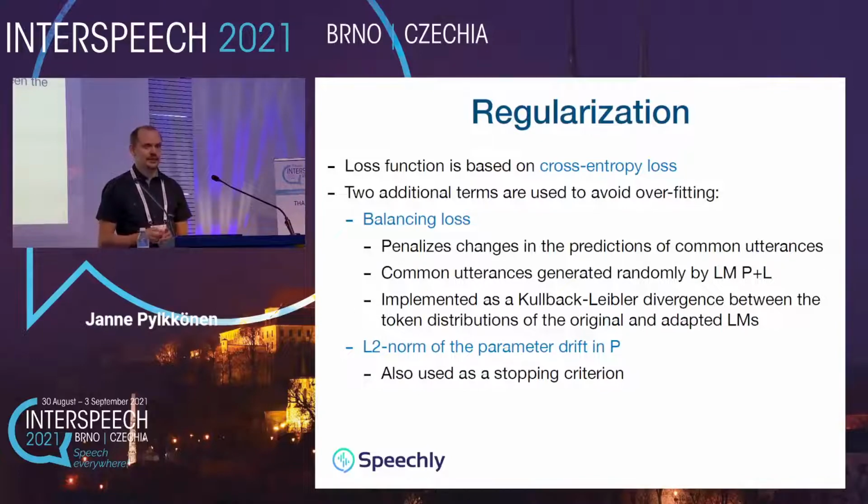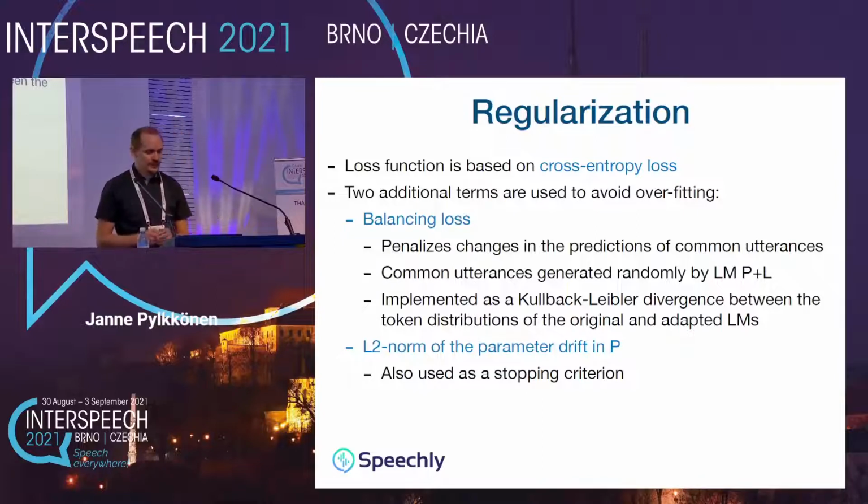And this constraint is realized by using the unadapted neural language model induced by the P plus L to randomly generate utterances and then computing Kullback-Leibler divergence between the unadapted and the adapted predictions over those utterances. And this can be viewed as an augmentation of the adaptation loss function with a knowledge distillation loss.